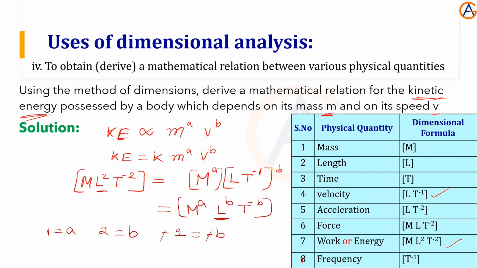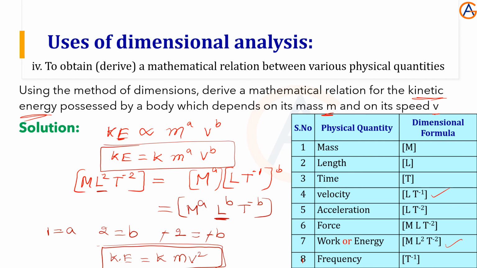Therefore now use this formula, substitute: kinetic energy equal to some constant K, m power A, value is 1, the velocity B, square. This is the formula. Like this we derive a mathematical relation for the kinetic energy. Easy. Yes, these are the things we used. This is our last topic in this video.